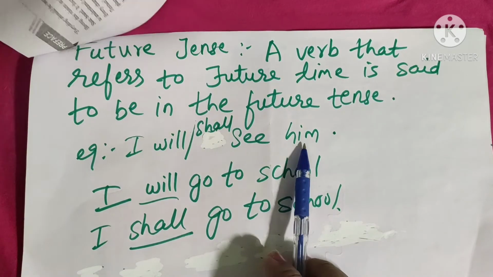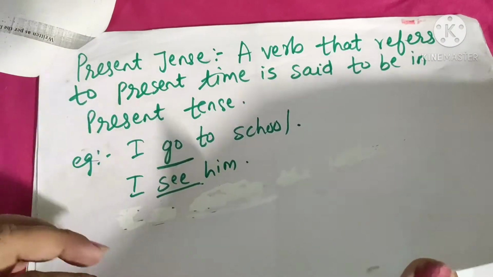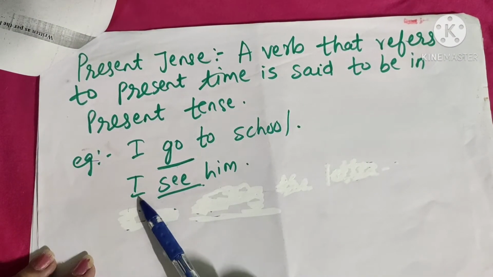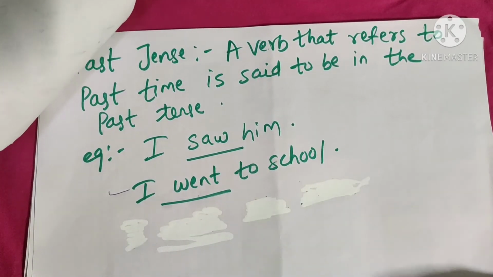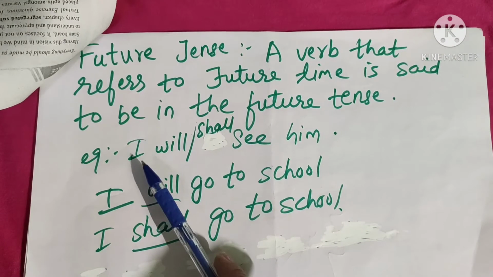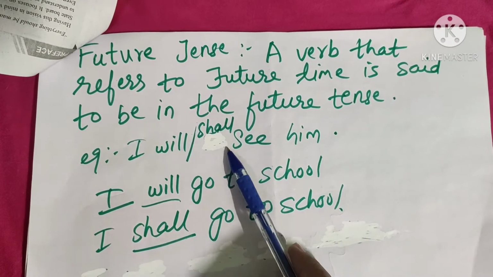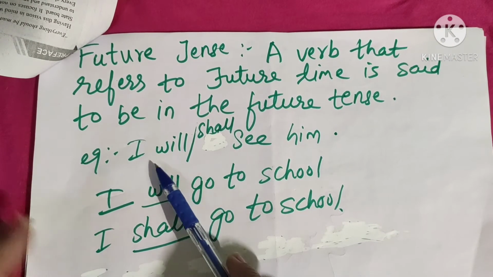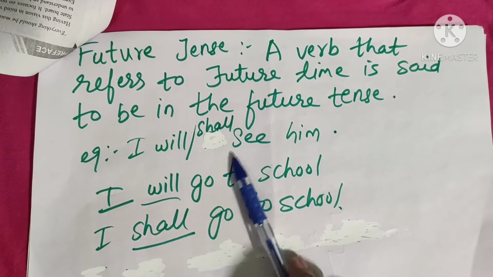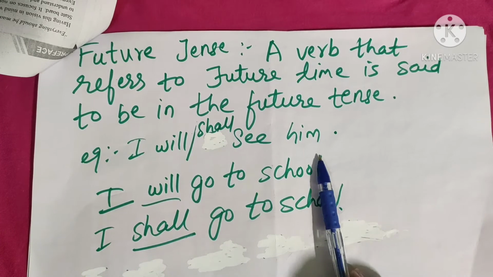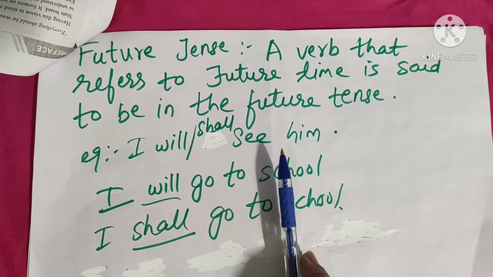Like here, you have written in present tense, I see him. So in past it is I saw him. So in future tense you will write I will or shall see him. Future means the things which are going to happen. Okay, that is our future tense. Like tomorrow what we are going to do, what we will do, that is your future tense.